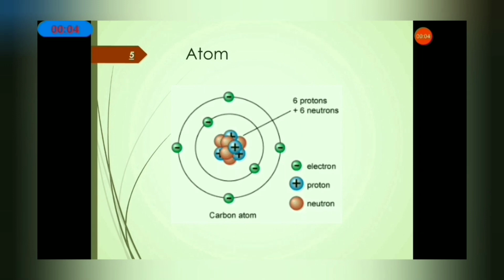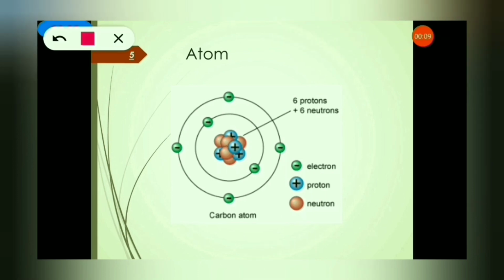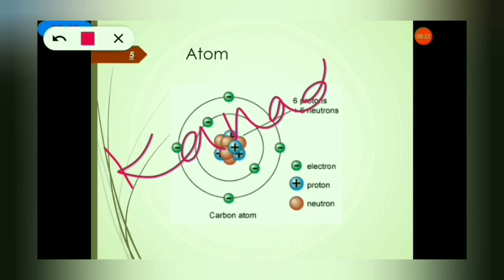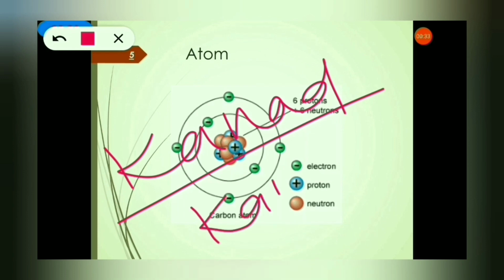In India, who introduced the term atom? In India, one philosopher, Kanada, gave this name in Sanskrit: Kana. So who was the Indian philosopher? Kanada. He told that the smallest particle of any substance which cannot be divided further, he called it Kana. Kana means small particle, Anu. In Sanskrit we can call it Anu also, Kana also, which we cannot divide further.